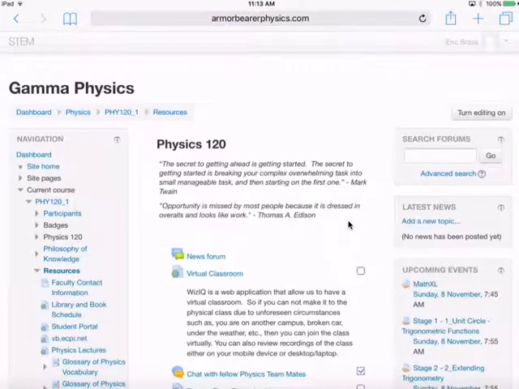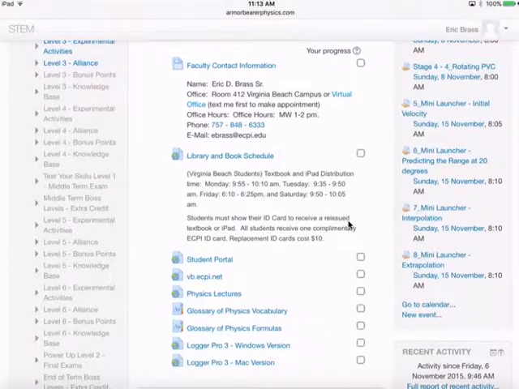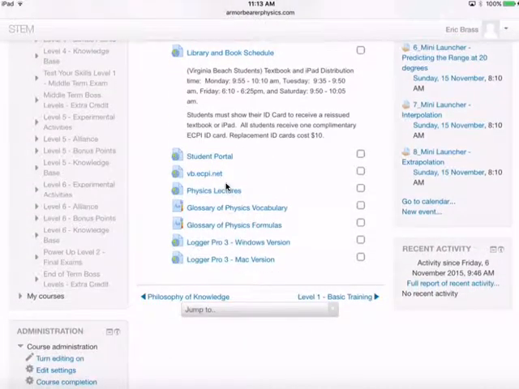Under resources, you will find my contact information. You'll also find the library and the book schedule. We have our student portal here. This is where your grades are located. Then you have vb.ecpi.net, where we're going to take care of our pre-test, our post-test, and our syllabus. Then you have some physics lectures here. These are PDFs of past classes that I've done, and I'll most likely put newer ones in there. Then you have Glossary, Logger Pro, and Mac Pro. These are applications that you can download to do scientific study.